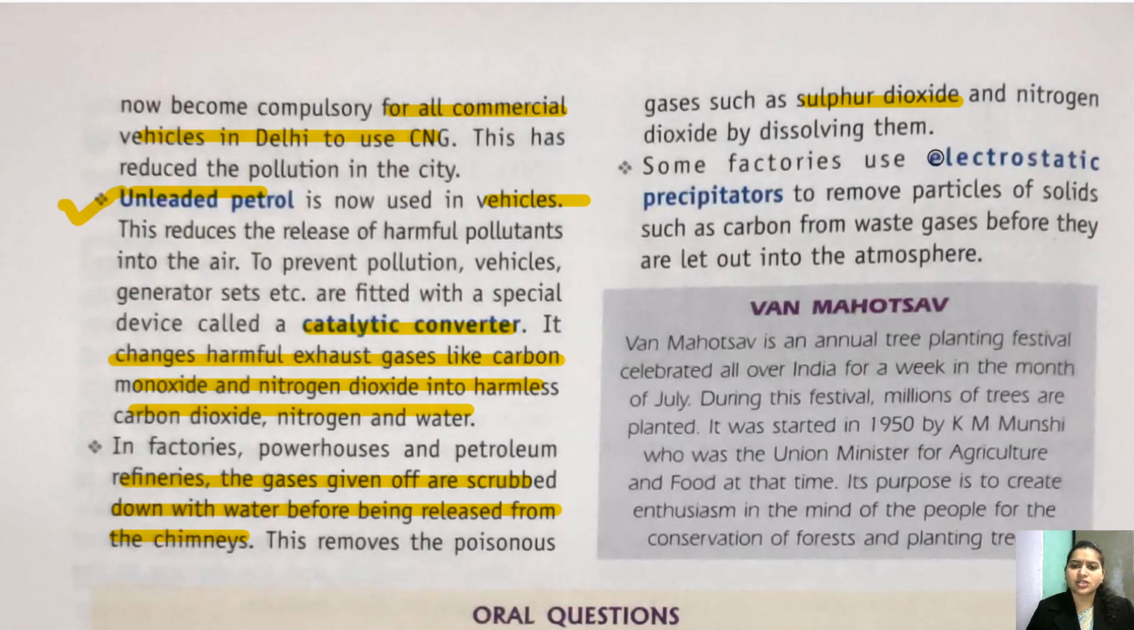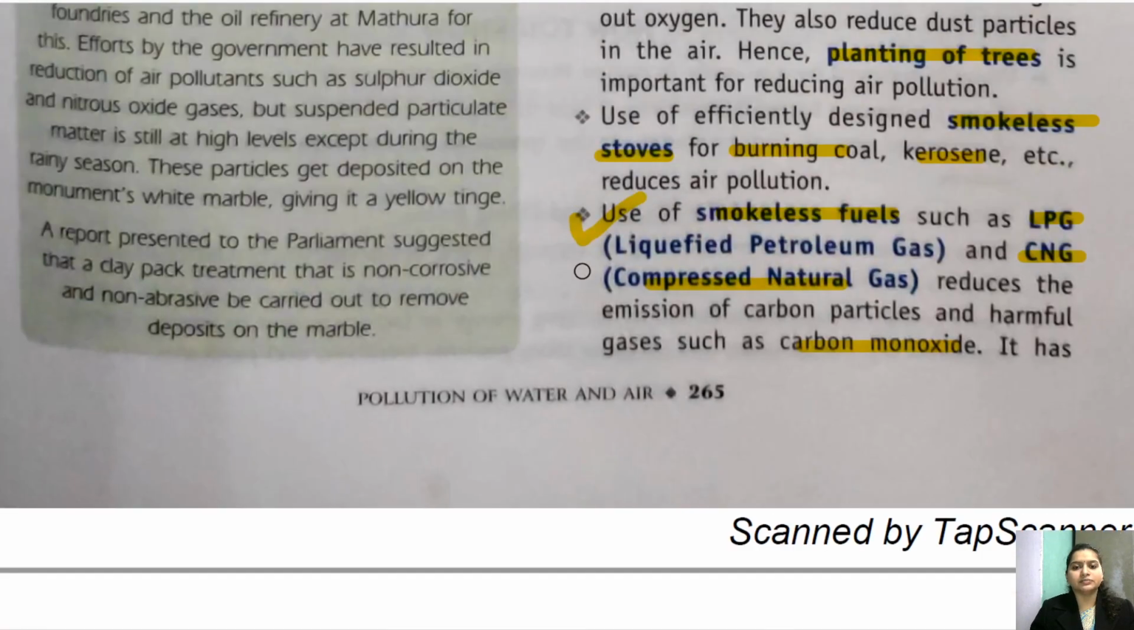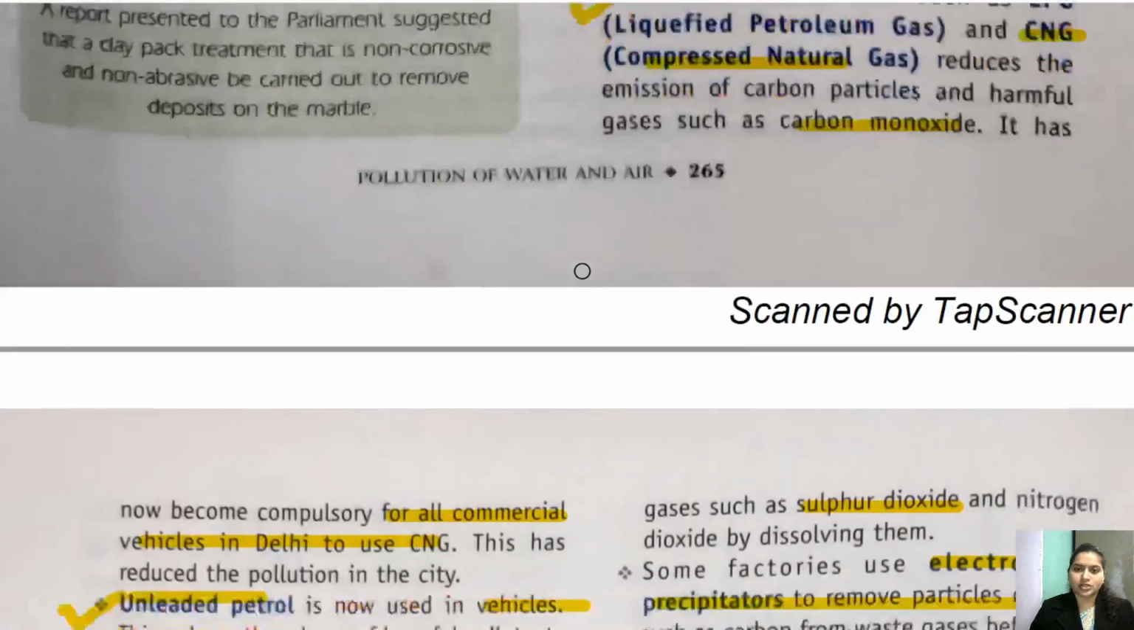Some factories use electrostatic precipitators to remove particles of solids such as carbon from the waste gases before they are let out into the atmosphere. An electrostatic precipitator is again a type of filter जो क्या करता है, जितने भी गंदगी होती है उसको अपने आप में स्टिक कर देता है and allows the fresh air to pass through it. That is called an electrostatic precipitator. Okay, so these are the ways to conserve against air pollution.